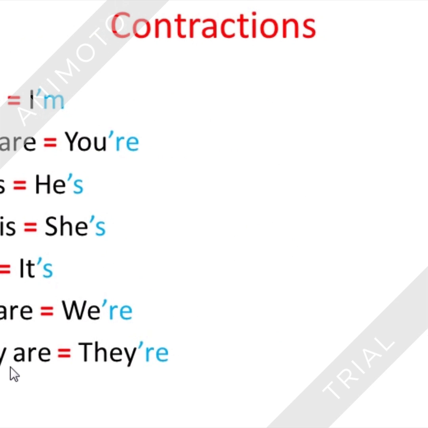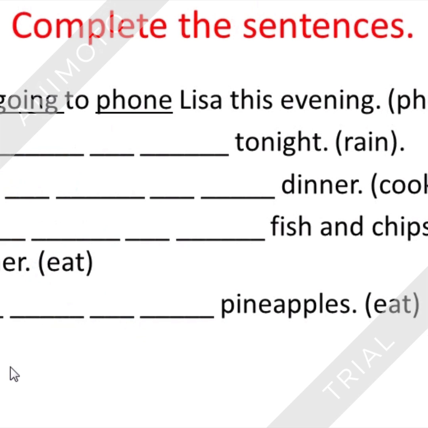Here we have some contractions. That is the same thing to say I am, I'm; you are, you're; he is, he's; she is, she's; it is, it's; we are, we're; and they are, they're. It's the same thing. So here we have some exercises to practice.